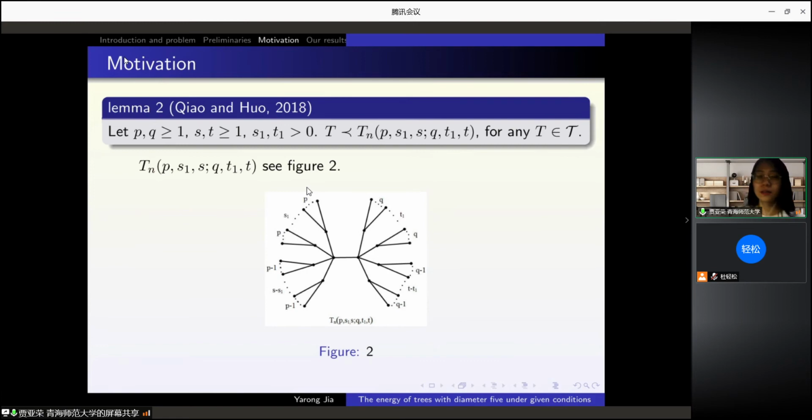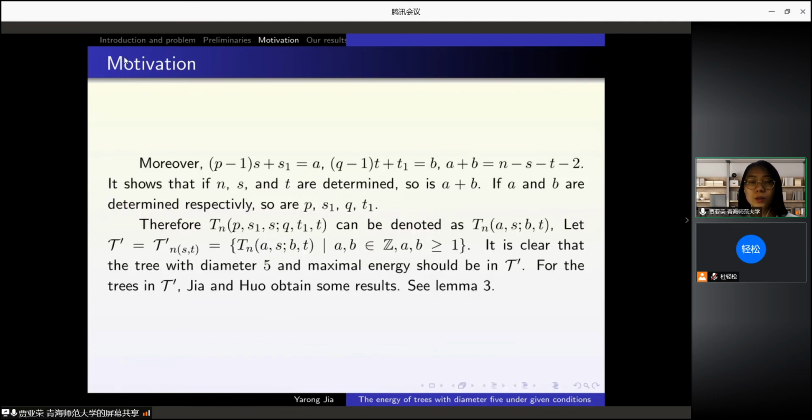Let's see figure 2. On the left side, add p up to p minus 1 equal to A. On the right side, add q up to q minus 1 equal to B. If n, s, and t are determined, so is A plus B. If A and B are determined respectively, so are p, s1, q, t1. Therefore, T(n+1,s,q,t1,t) can be denoted as T(n,A,s,B,t).